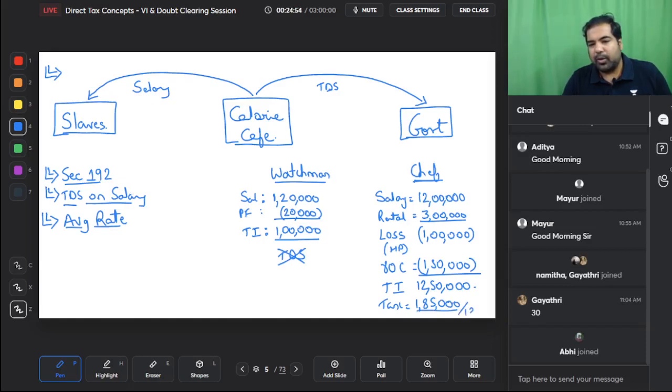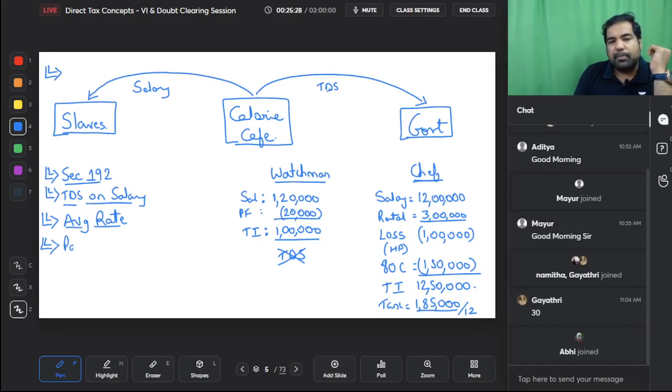This divided by 12 is the tax you will deduct every month, and that's what is meant by average rate. So average rate depends on employee to employee. For every employee, you know their salary, you will compute the salary, of course SAP minus SEP. You will do all the calculations, like whatever they are telling you that they will invest, on the basis of their declaration you have to take into account those deductions, health insurance, etc., and you have to become their CA and do this calculation. So it is an average rate.